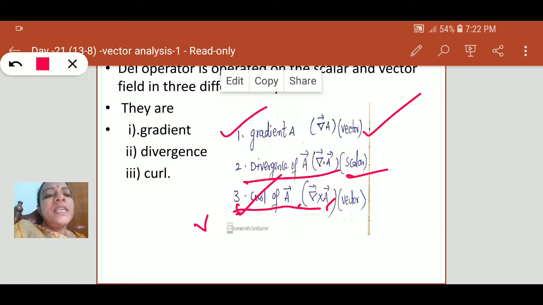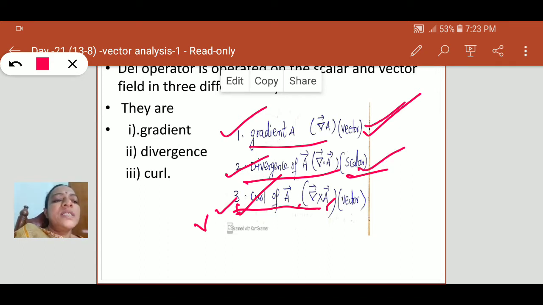So the gradient of a scalar is a vector, the divergence of a vector is a scalar, and the curl of a vector is also a vector. We'll discuss these three clearly: gradient, divergence and curl.